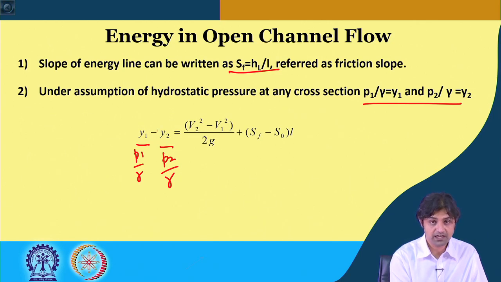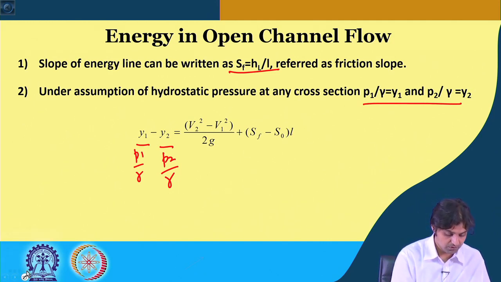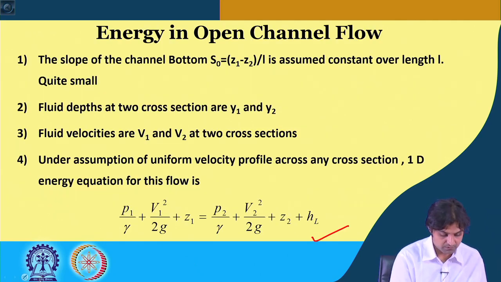V1 was on the left hand side, while going it becomes negative on the right hand side, and same about S naught. I think I should go back here and do this on this slide, it would be much easier.